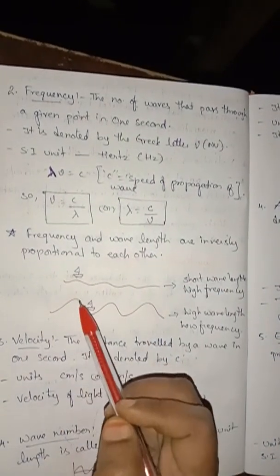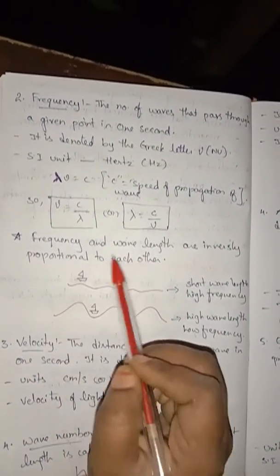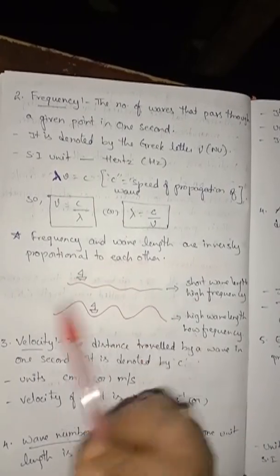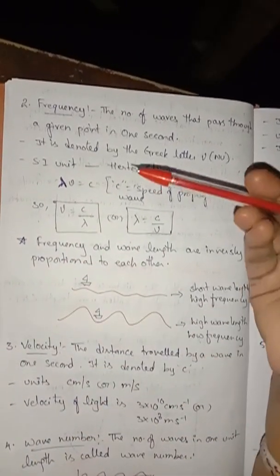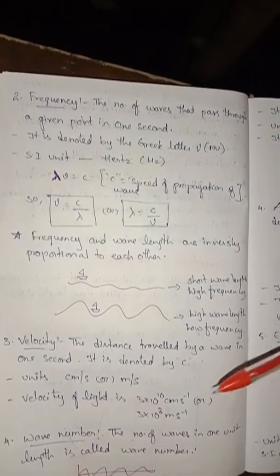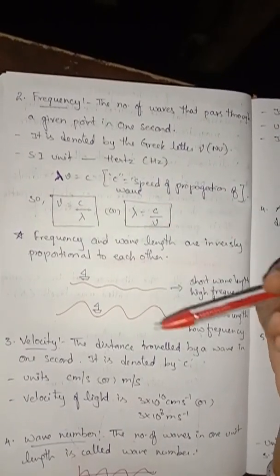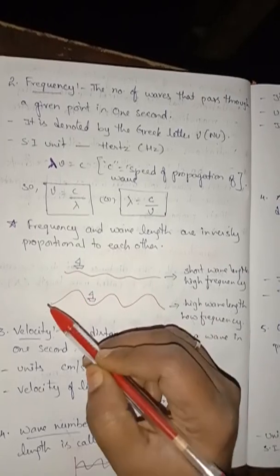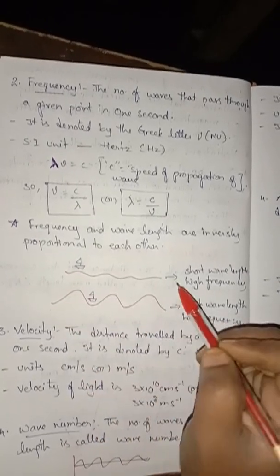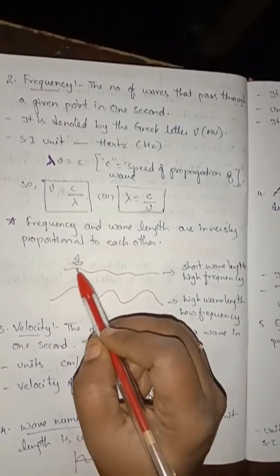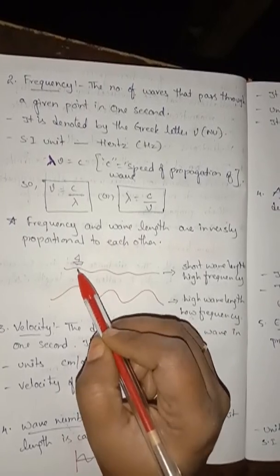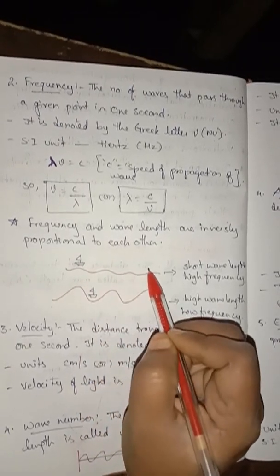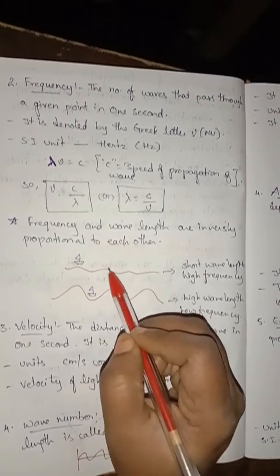So look at here. Frequency and wavelength are inversely proportional to each other. That means if frequency increases, wavelength will decrease. If wavelength increases, frequency will decrease. Look at here, in a river there are small waves and also long waves. When the water has small waves, the boat can easily move, isn't it? So it has a very short length.